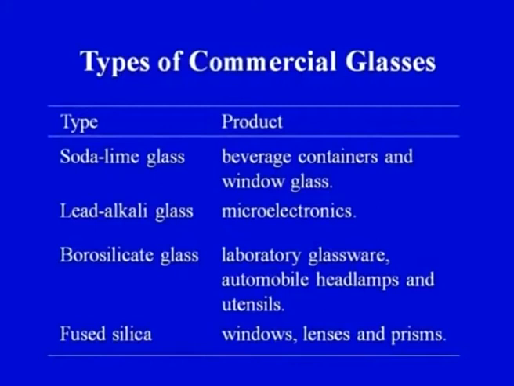The second type of glass is lead alkali glass, and this is used in microelectronics, a little bit more sophisticated application. The point of putting all these things here, a wide variety of applications, has to be emphasized just to stress that glass is an important engineering material, and every engineer should have an idea of how glass is manufactured and what the various ingredients are that go into glass manufacturing or glass processing.